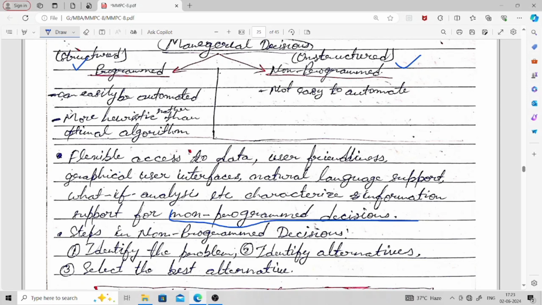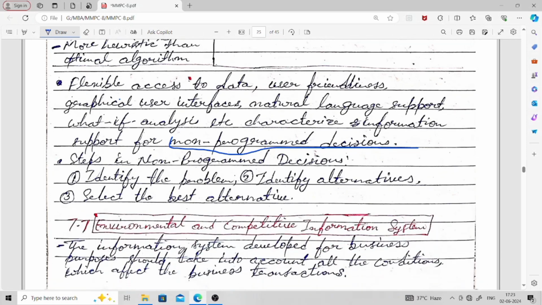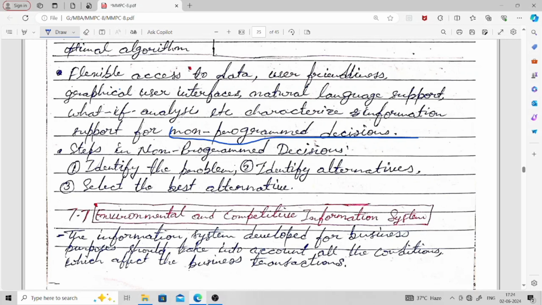Flexible access to data, user friendliness, graphical user interface, natural language processing support, what if analysis, etc. These are the different kinds of information support required for non-programmed decision making. Steps in non-programmed decisions: identify the problem, then identify alternatives, and then select the best alternative.